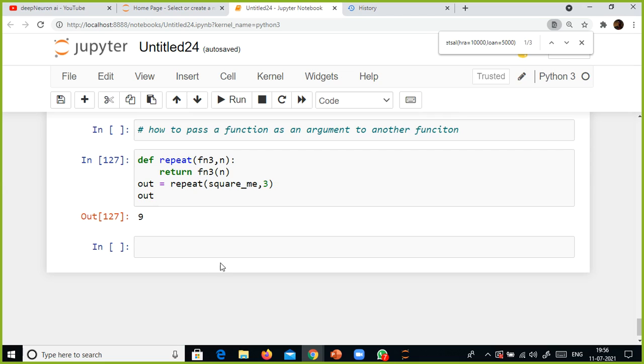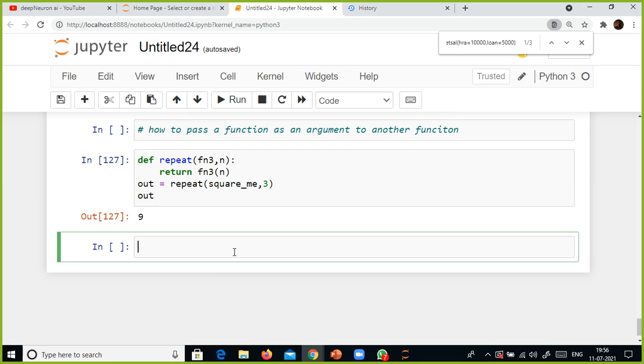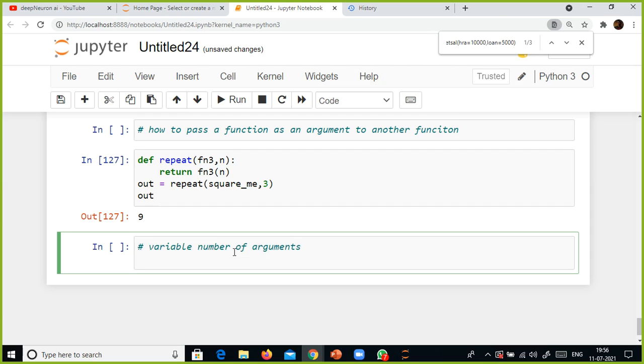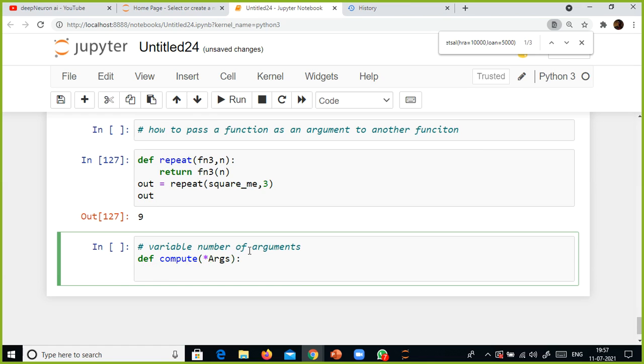We discussed positional arguments and key value parameters. Now we are going to discuss variable number of arguments. Sometimes when you create a function, you will not know how many arguments are required.